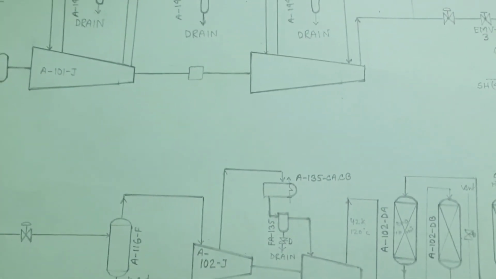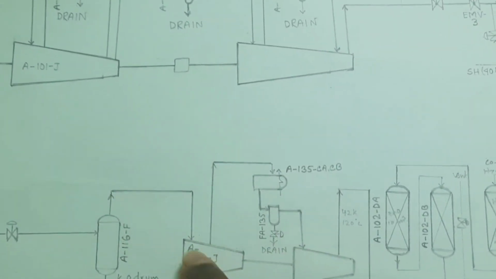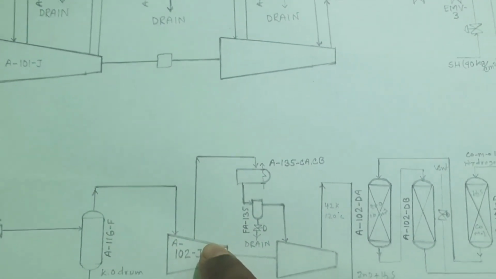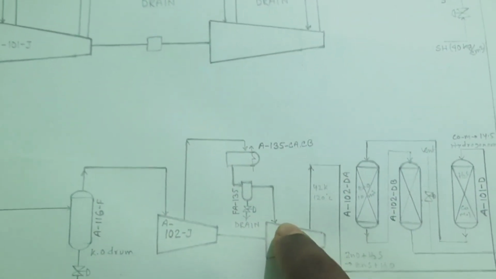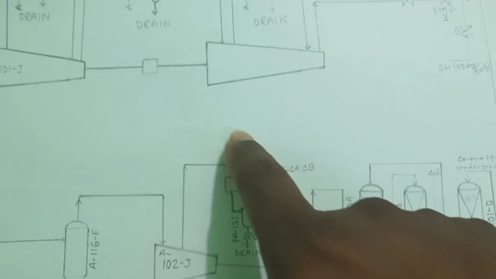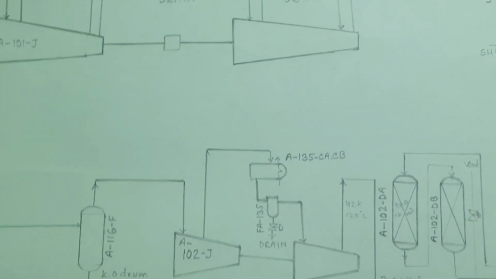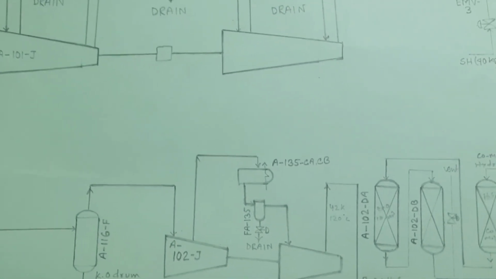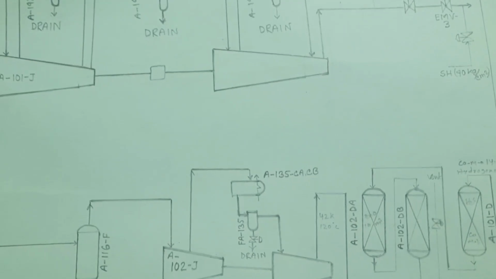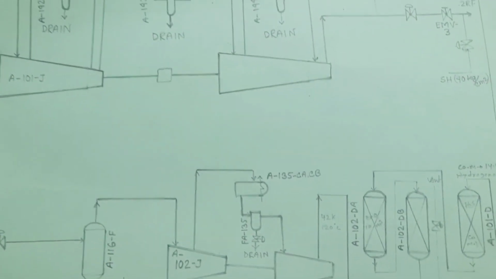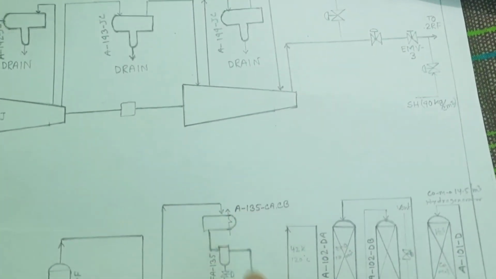Like this the feed gas will go to the compressor, and the compressor will compress this gas and it will go to the second stage suction. Before going to the second stage, an intercooler is available. Why are we providing the intercooler? Intercooler is provided to remove the condensate. After discharging from the first stage, the compressor pressure and temperature will increase, and at that time the intercooler is there, with cooling water provided.